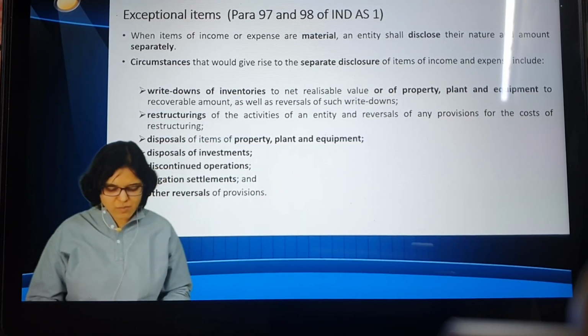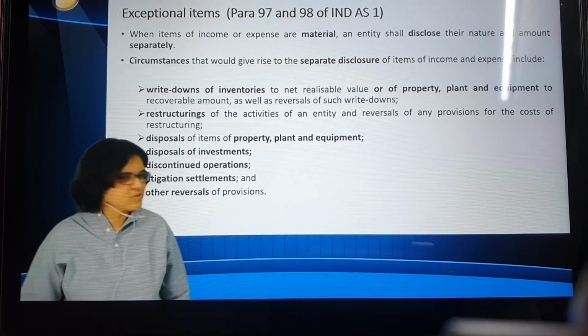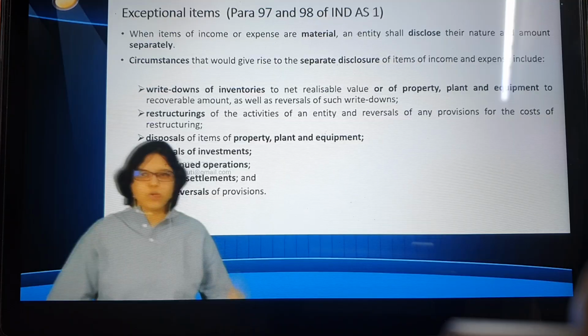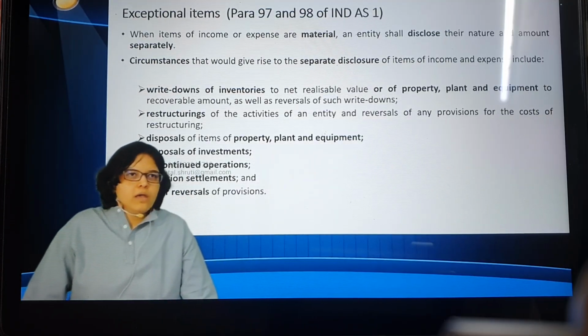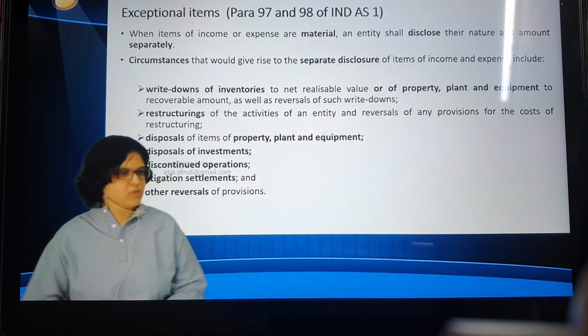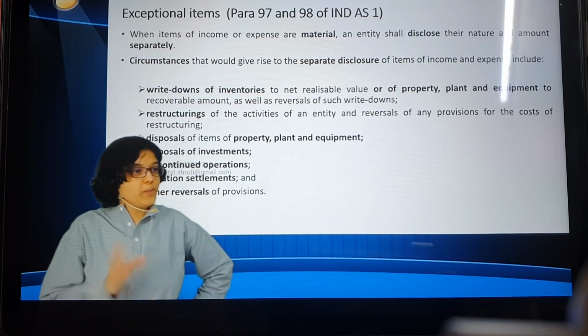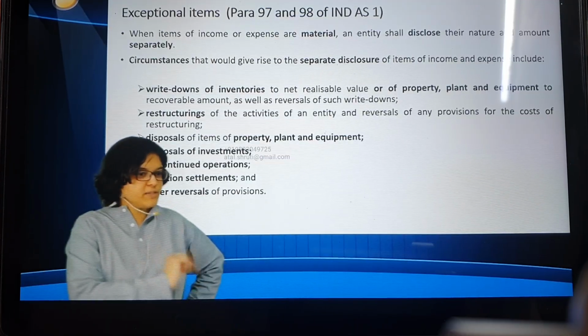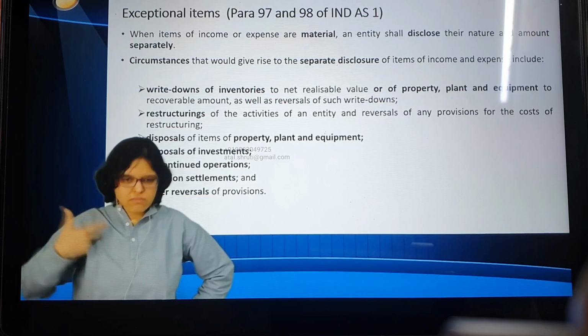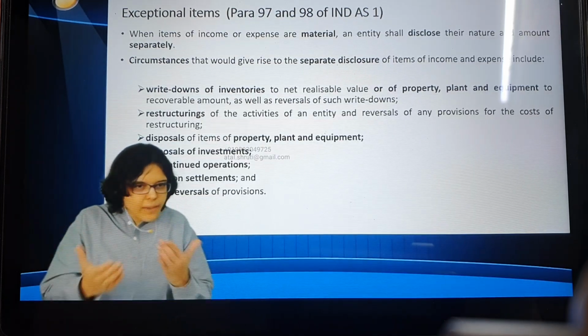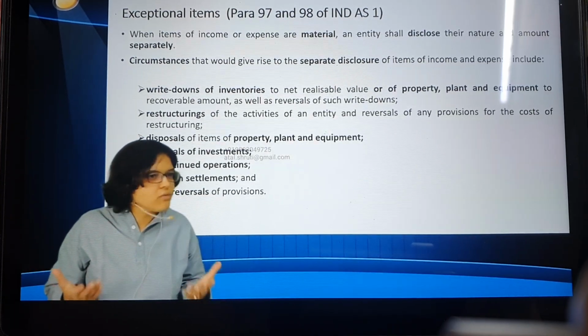Now you can see here it's written as para 97 and 98 of IND AS 1. You might be like, oh my god, what is this? Well, just tell me in 2 minutes what we mean by this IND AS. If every company starts reporting their profit and loss, their revenues, their expenses in their own way, I want to present revenue from operations as operating revenue, I want to show some operating revenue as other income, other companies say I want to club other expenses with salary expenses. Everyone says my style. Will we be able to compare the results of 2 companies, or will it be very difficult to compare? Very difficult to compare, right?